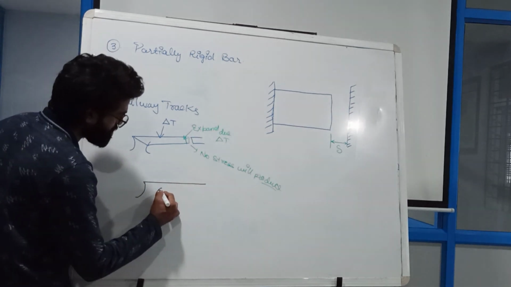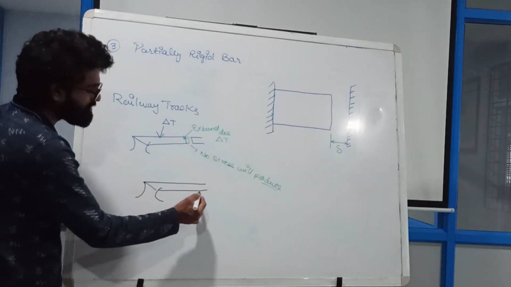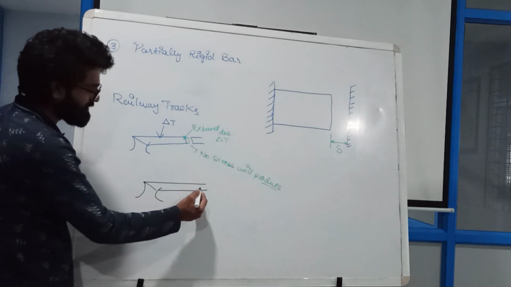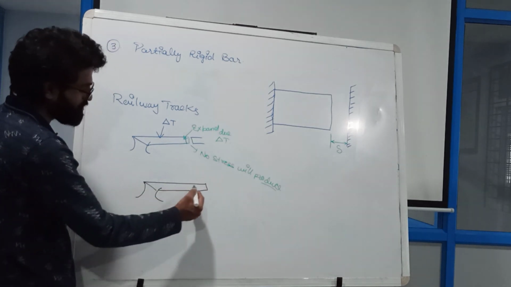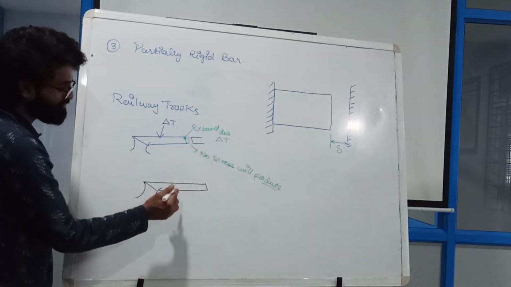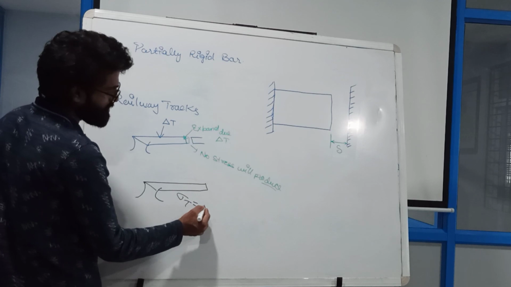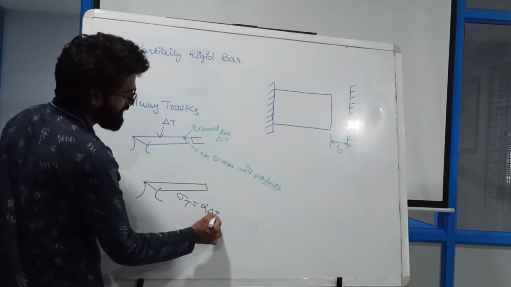and they directly provided one continuous girder only, what will happen in this continuous girder? Both ends are fixed, no gap is there. So what will happen with both ends fixed? You already calculated: sigma T will come. How much will it be? It will be something like alpha delta T E.